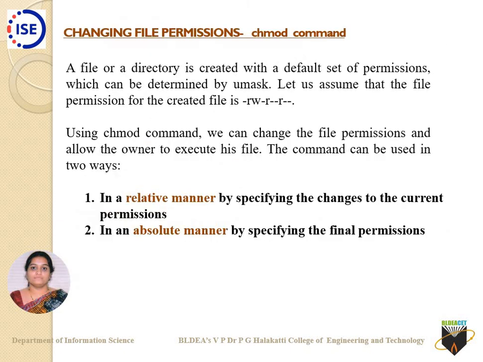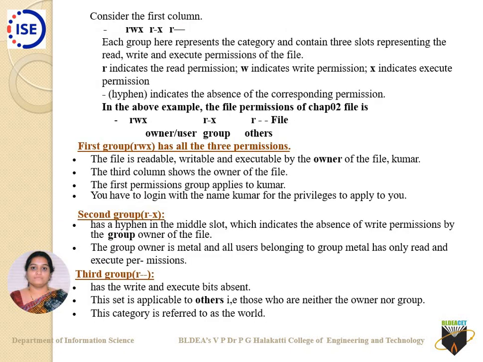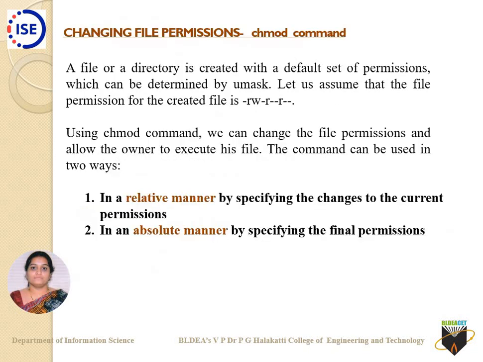Now comes a question. Now that these are the permissions, assume that I, as the owner, want to change the file permission for a particular file which does not have editing permission. I want to give that file an editing permission, that is, write permission, because editing is nothing but writing something onto it. So how can it be done? Changing file permissions can be done in two ways. One is called relative change of file permission, and the other is called absolute change of file permissions. These can be done with chmod as a command. chmod is a command which is used to change the